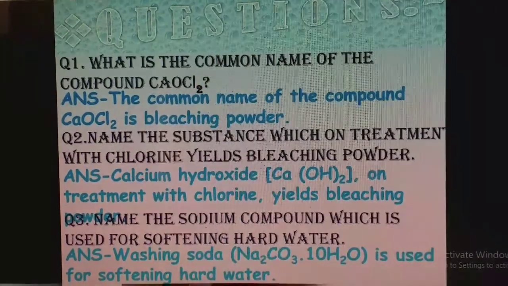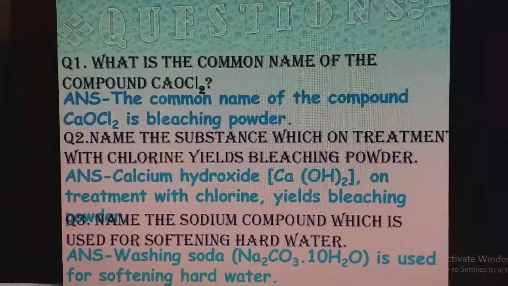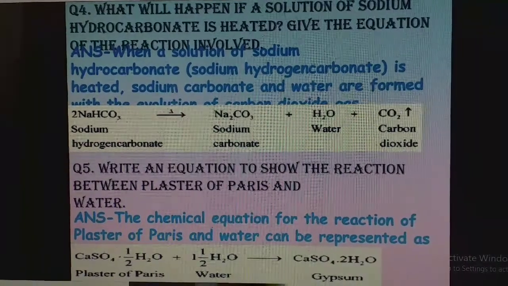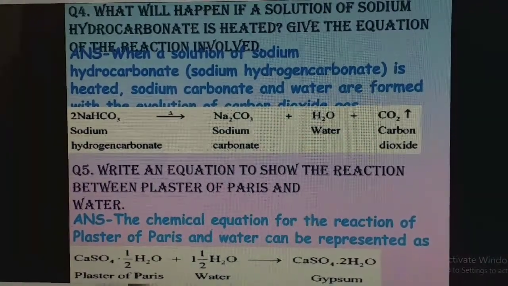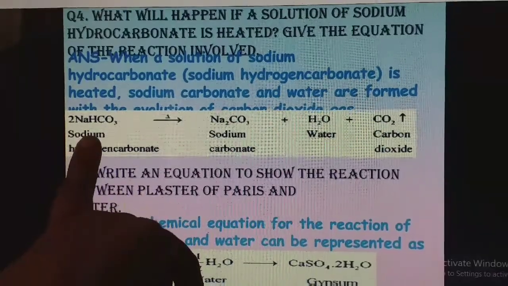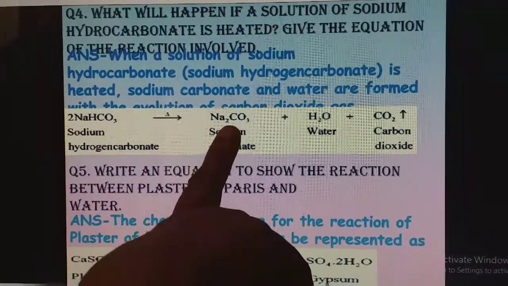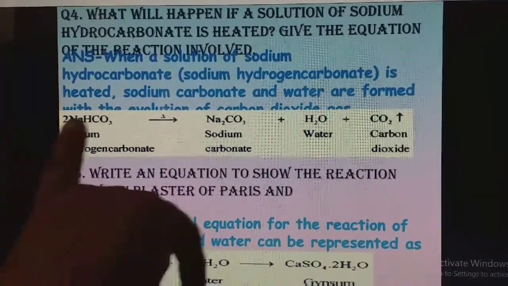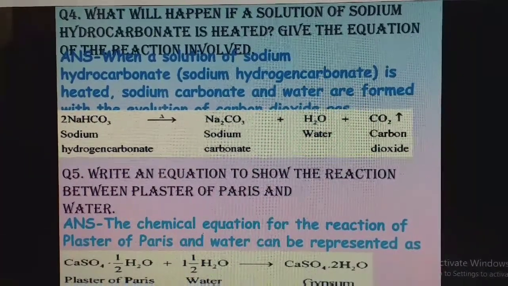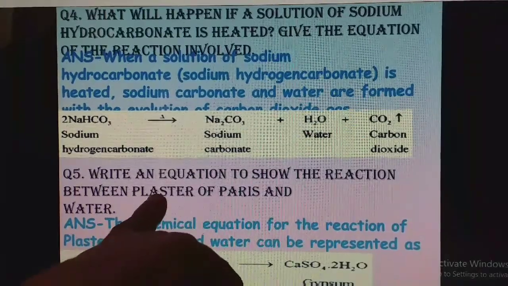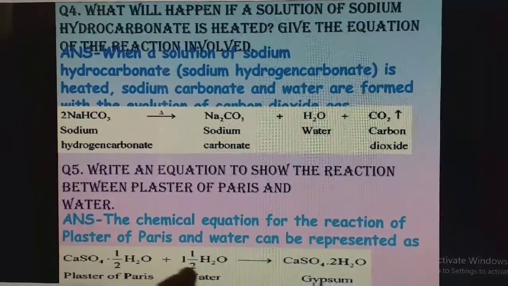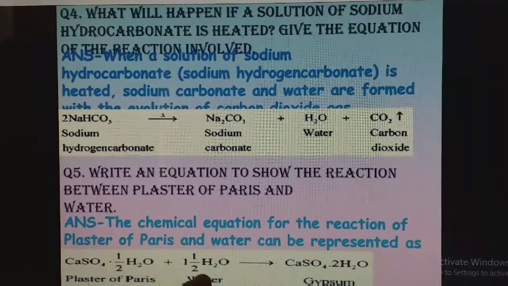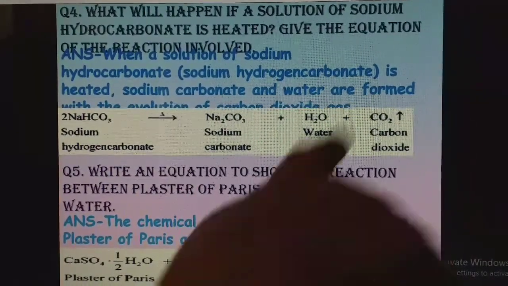It is nothing but washing soda, Na2CO3·10H2O. And what will happen if a solution of sodium hydrogen carbonate is heated? Give the equation. Sodium bicarbonate, or hydrogen carbonate, heated, you get Na2CO3 plus water plus carbon dioxide. Always you should write the balanced equation. And write an equation between plaster of Paris and water. Plaster of Paris, ½H2O, which is hemihydrate, plus 1.5 water, you get 2 water, that is gypsum.